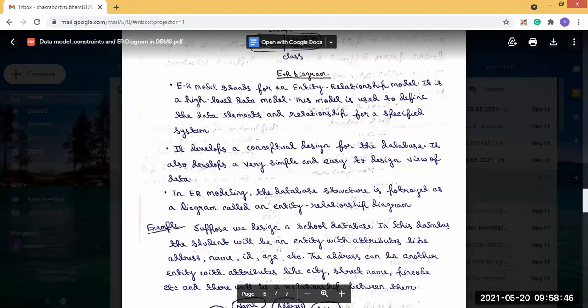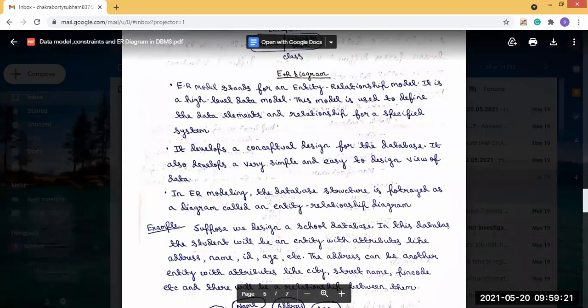Suppose we take an example: we design a school database. In this database, student will be an entity with attributes. What are the entities present in a school database? We know in the school, teacher is present, student is also present, then course is also present. We can say class, in which class the student is enrolled, is also present. Management is also present.